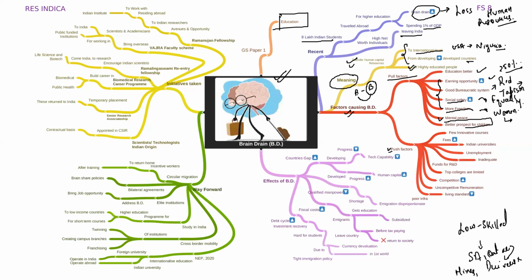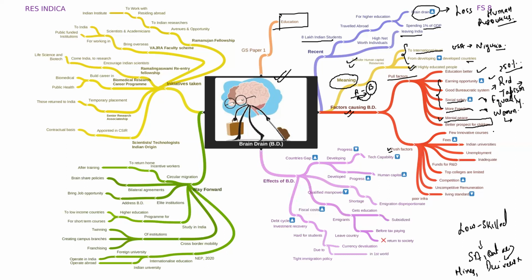Again, look at this particular example. If a person is migrating from place A to place B, then place A should have some bad things which are pushing him to go to place B. Now, what are these bad things? First of all, few innovative courses. See, brain drain can be due to a variety of reasons, but here we are focused only on the education part. Got the point?